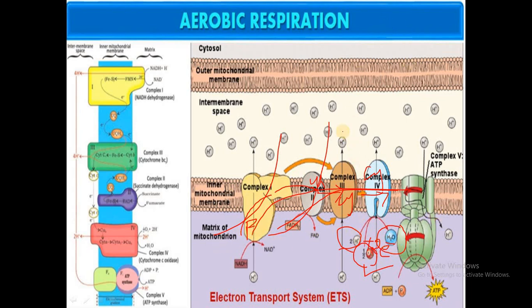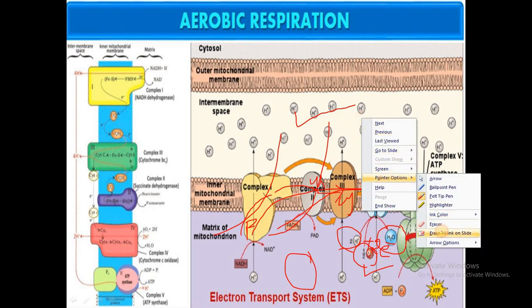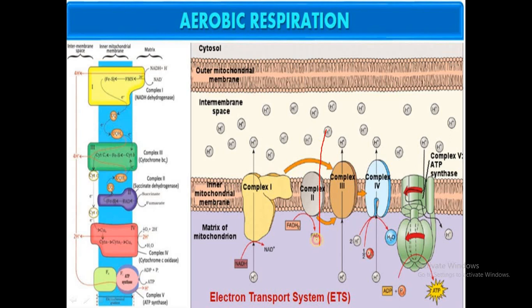Because of this, what happens? A gradient is created here. Gradient means the concentration of the proton will be more outside the matrix, that is in the intermembrane space, whereas in the matrix the concentration of the proton will be less. We call this the gradient. Proton is more outside and less inside. When this gradient is created, you know the transportation of molecules always occurs from a region of higher concentration to lower concentration. They will start moving from the intermembrane space into the matrix of the mitochondria.